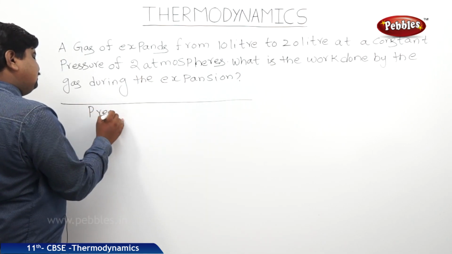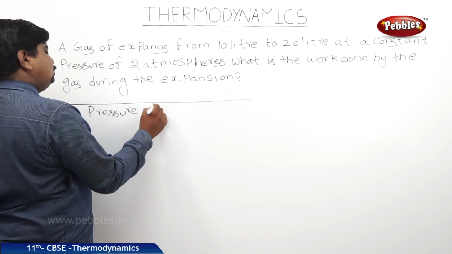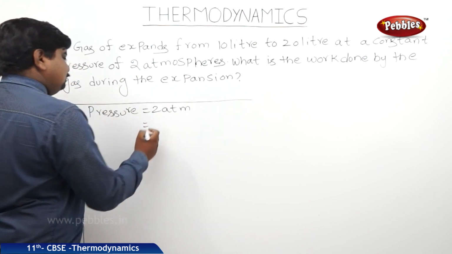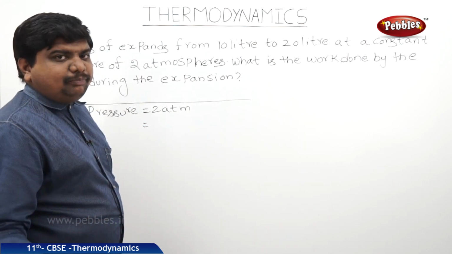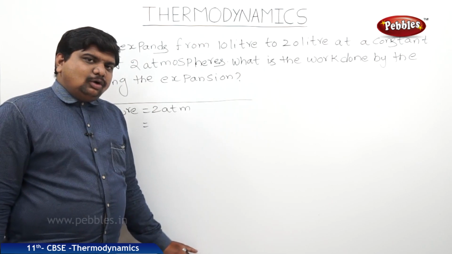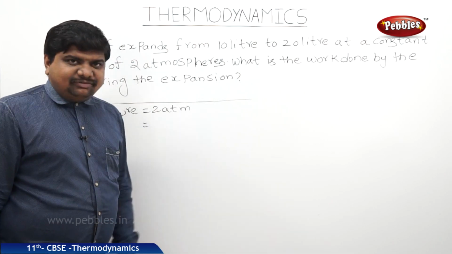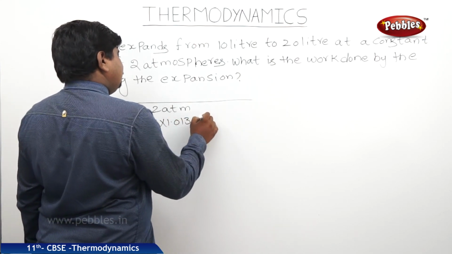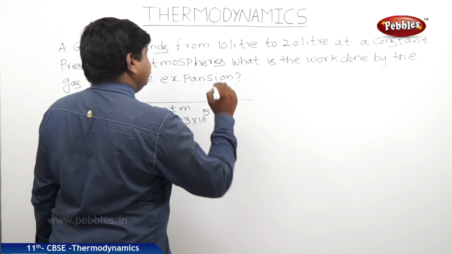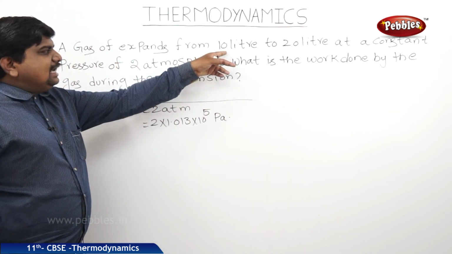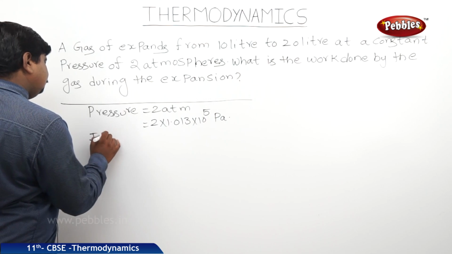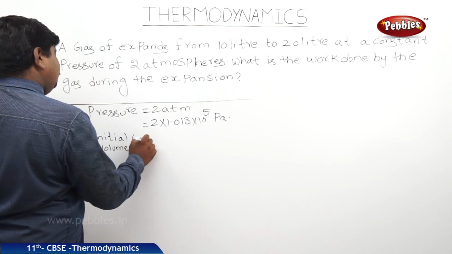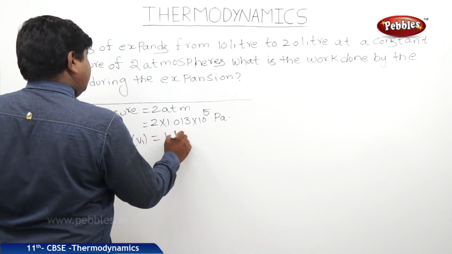Pressure is equal to 2 atmospheres. We should know that 1 atmosphere is equal to 1.013 times 10 to the power of 5 pascals, because we should convert all the physical quantities into the same system of units. Therefore, it is 2 into 1.013 into 10 to the power of 5 pascals. Initial volume of the gas is 10 liters. V1 is equal to 10 liters.